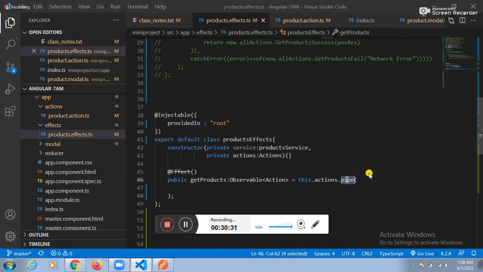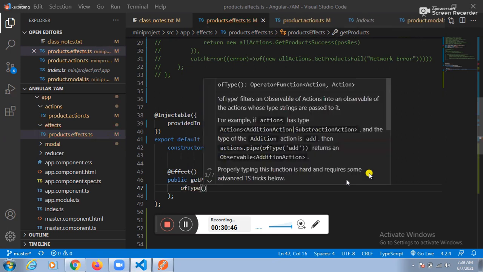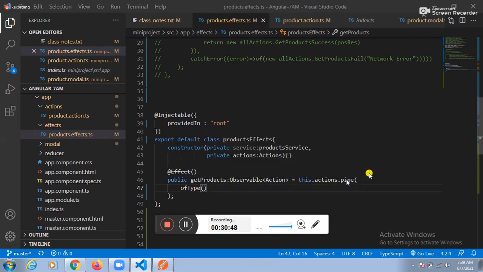Fine. To execute the first idea, and then go for the second idea. To execute our first idea, with which function do we need to go? The of type of function. To execute your first idea, we need to go for the of type of function.